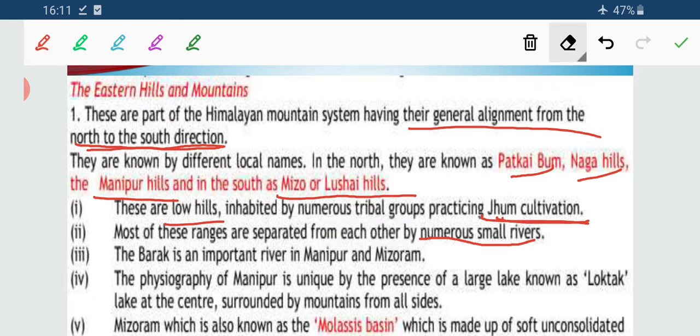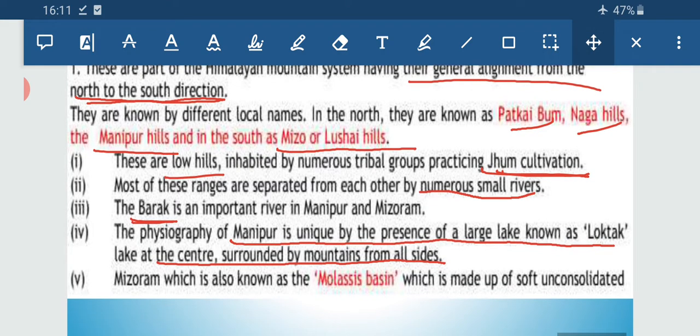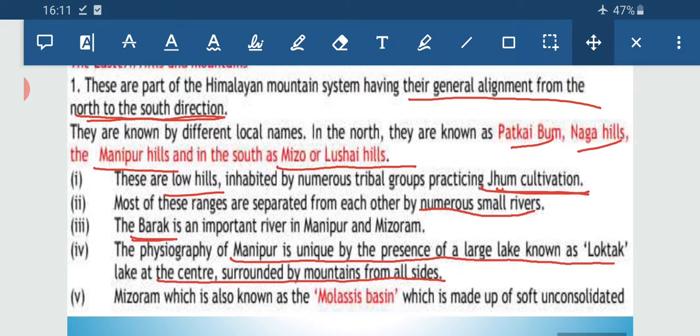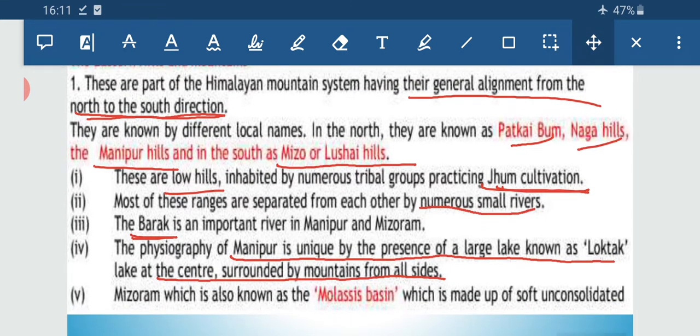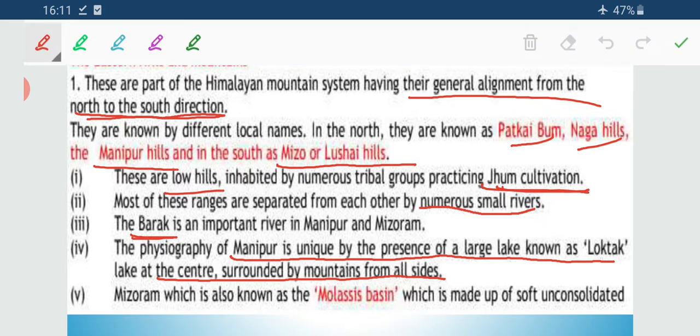Now, one important river of Manipur and Mizoram is the Barak River. The physiography of Manipur is very much unique. Why? Because in between there is a lake named Loktak Lake, and it is entirely surrounded by the hills. So, it has a very picturesque location, the Loktak Lake at the center, surrounded by mountains from all the sides.